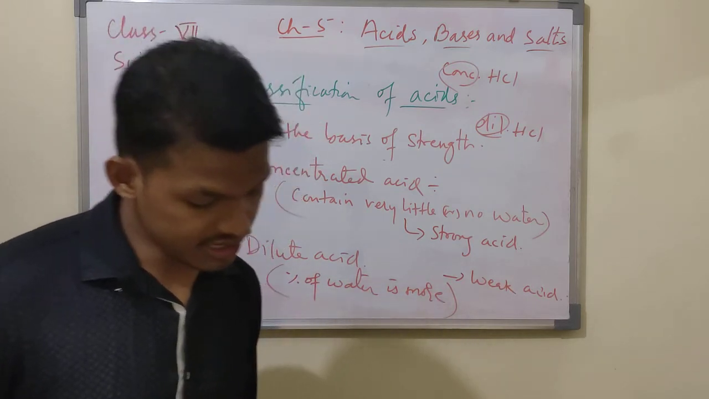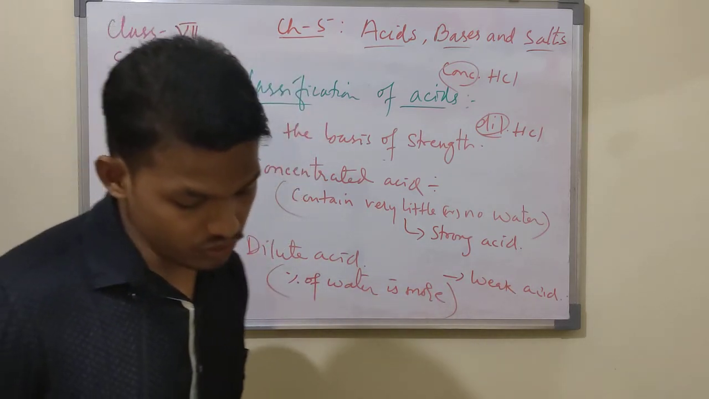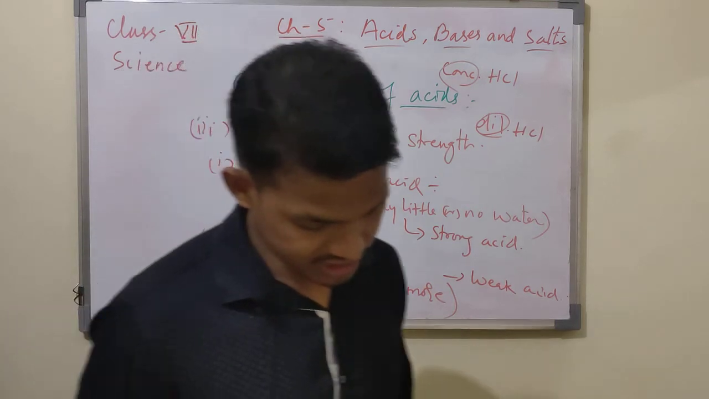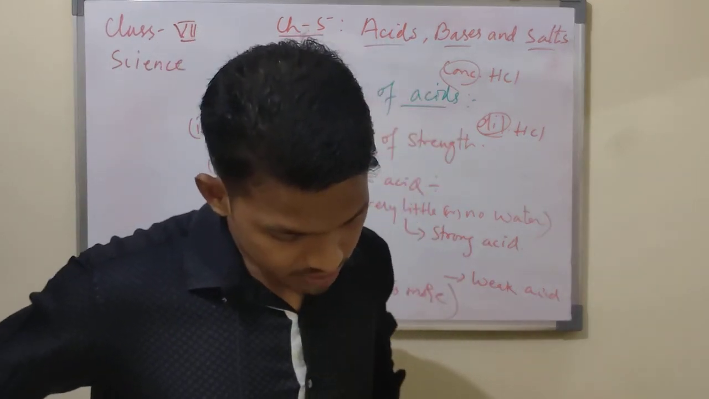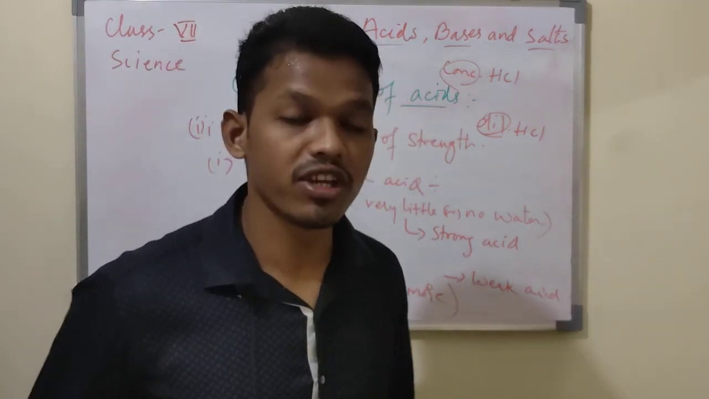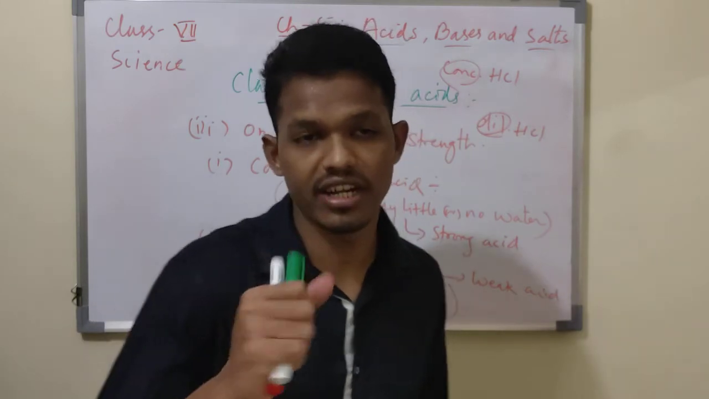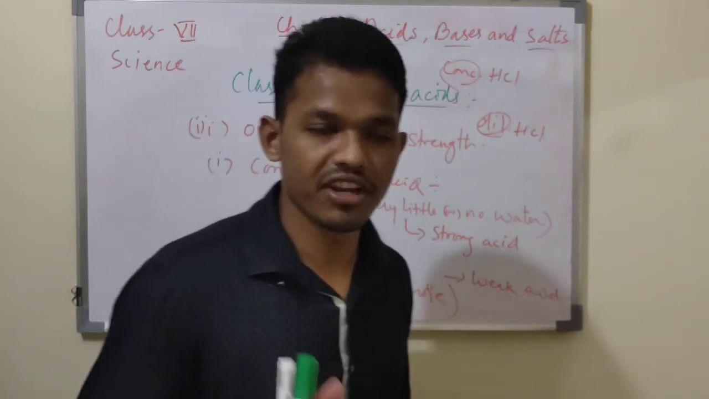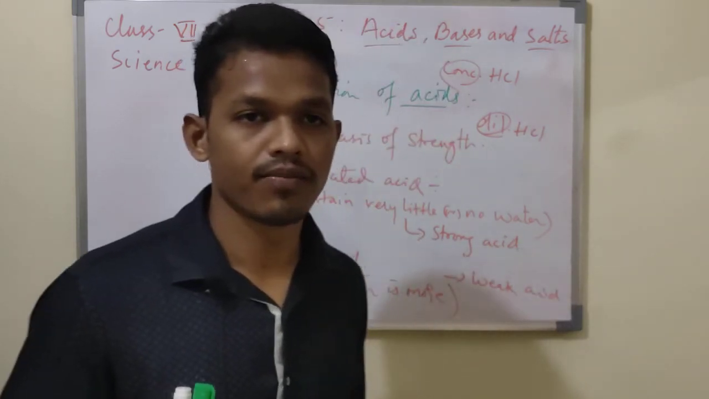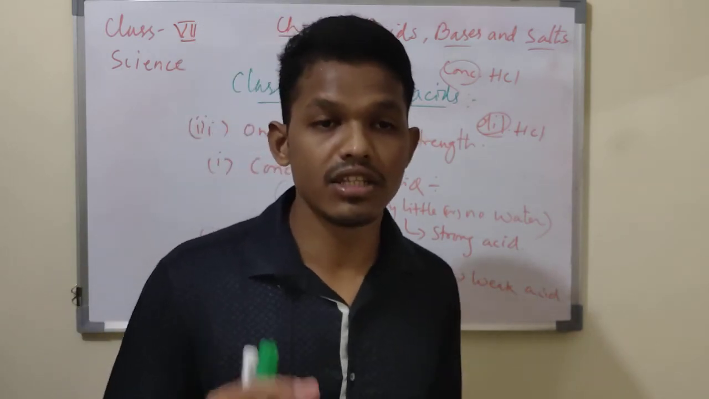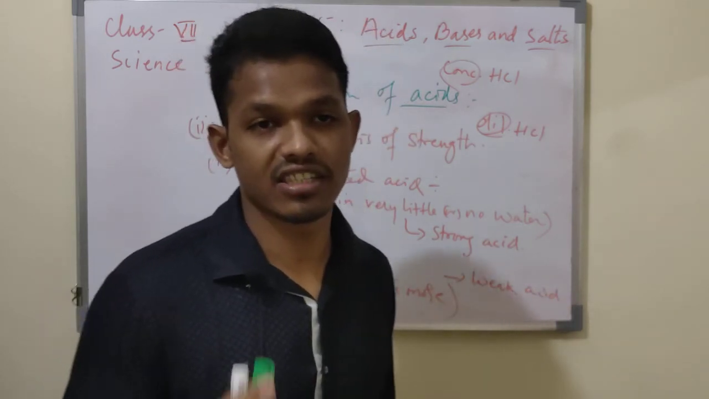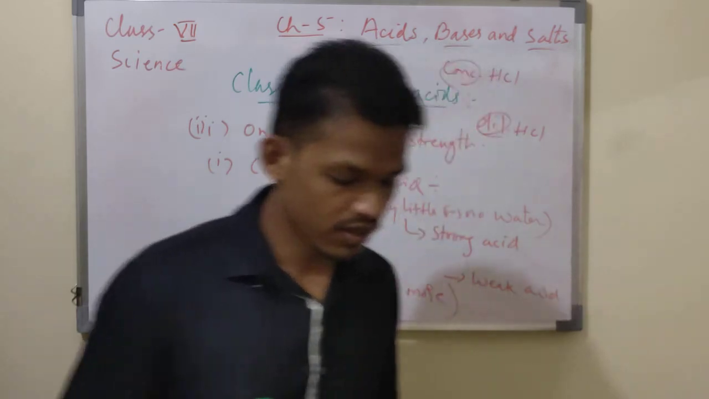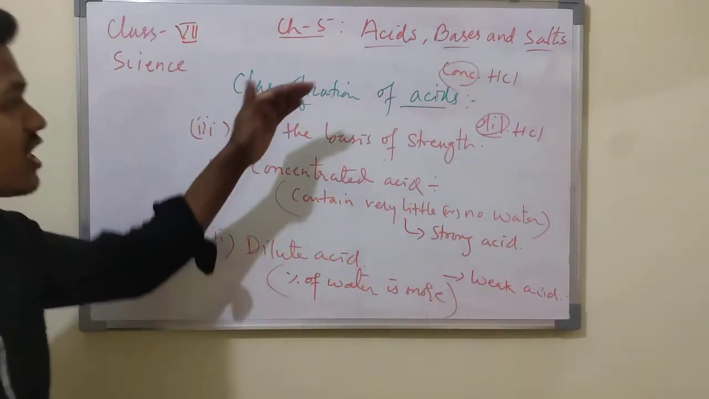Acids can be strong or weak. Sulfuric acid and nitric acid are strong acids, whereas carbonic and acetic acid are examples of weak acids. Carbonic acid is in drinks, and lactic acid is found in curd. These are weak acids. Sulfuric acid and nitric acid are very strong acids. So this is how acids are classified.